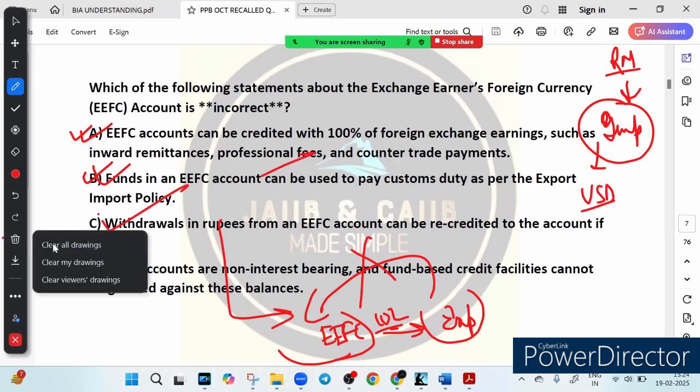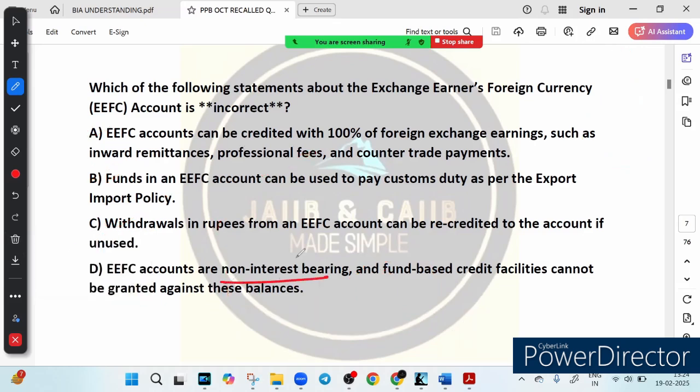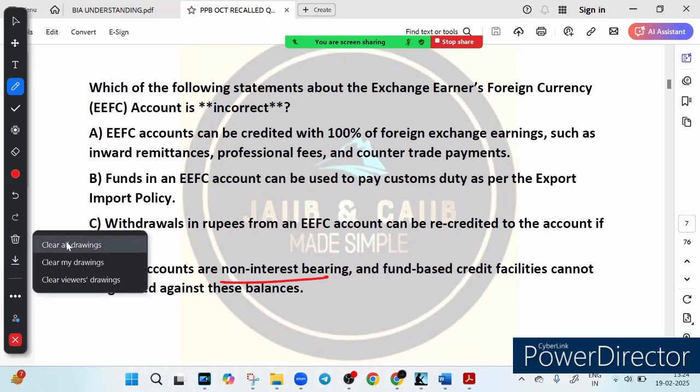Now let's see option D, which says that EFC accounts are non-interest bearing accounts and fund based credit facility cannot be granted against this balance. Is it correct? Yes, an EFC account is non-interest bearing. You don't get any interest, even if someone keeps a large sum in the EFC account. Additionally, the bank does not offer loan or credit facility against the EFC balance. In a regular savings account, the bank pays interest on the balance, but in an EFC account there is no such benefit. So this option is correct, and option C is the answer here.